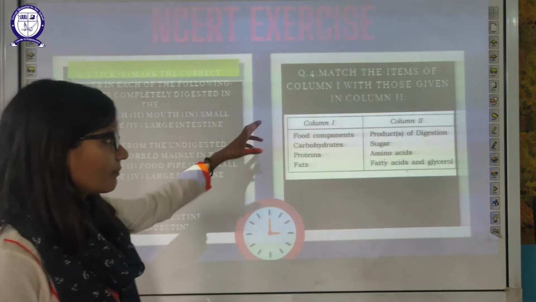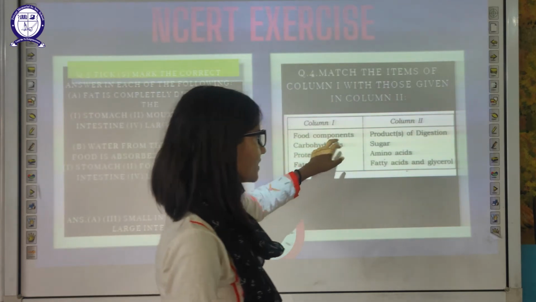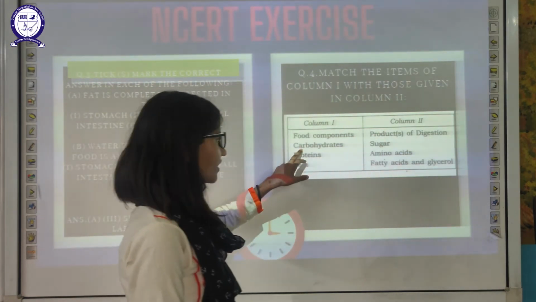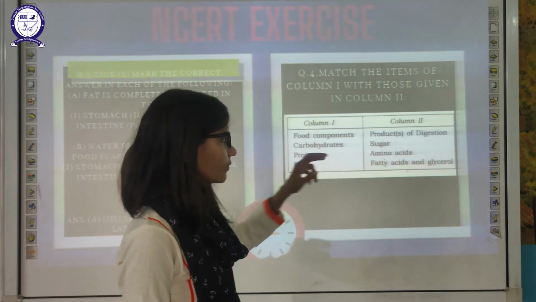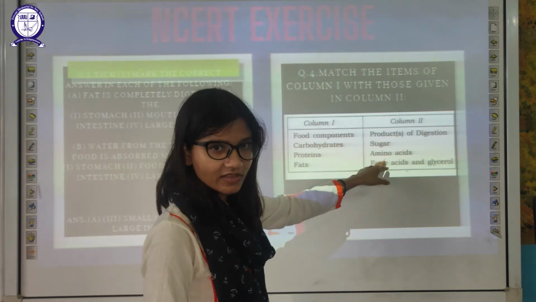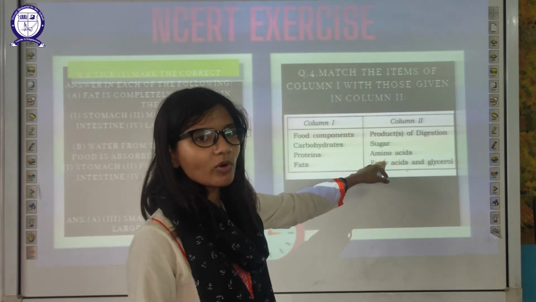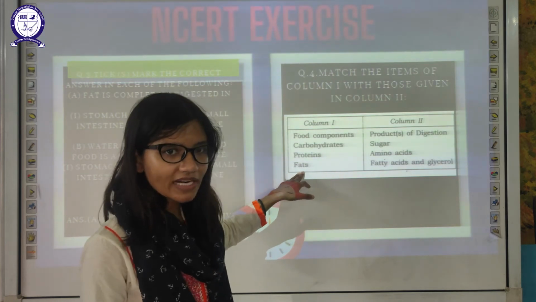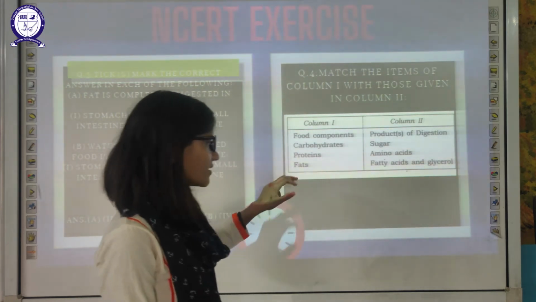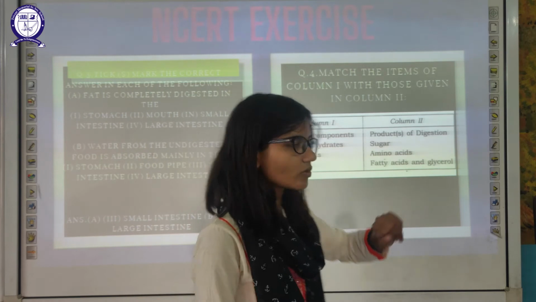Now to the match the following question. Food components and products of digestion. Carbohydrates, sugar. Protein, amino acid. If you break down protein into its smallest part, it will form amino acids. Then fat, fatty acids and glycerol.